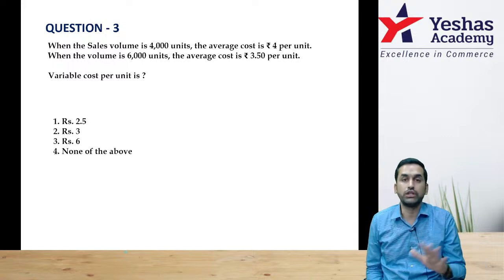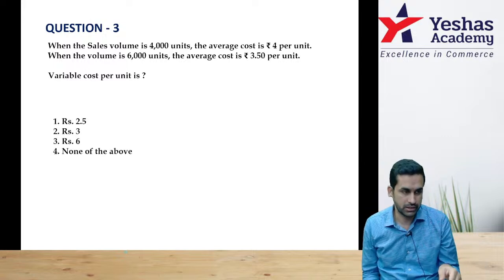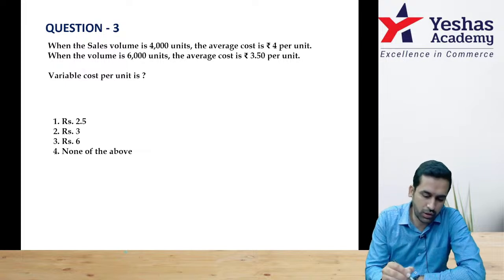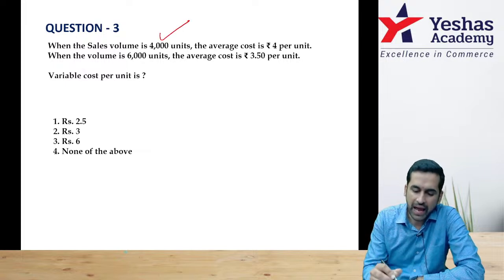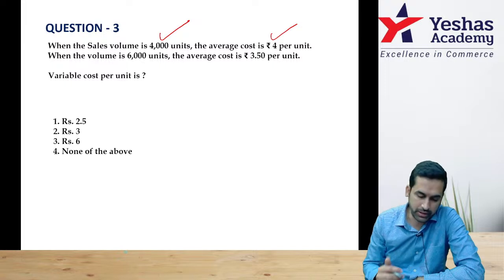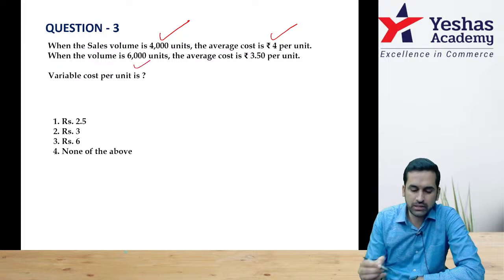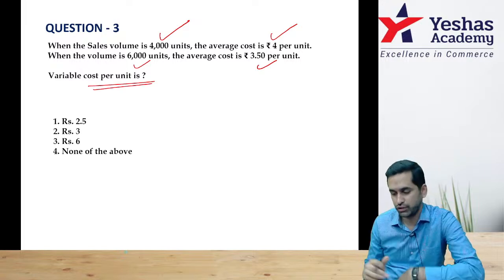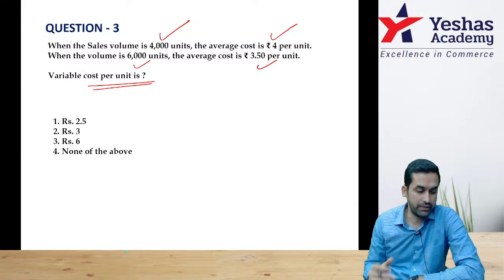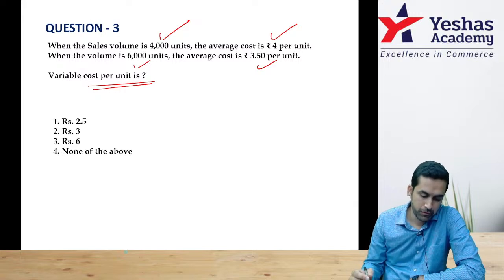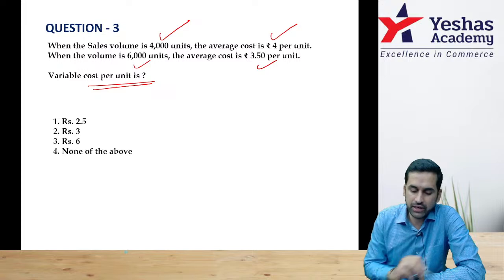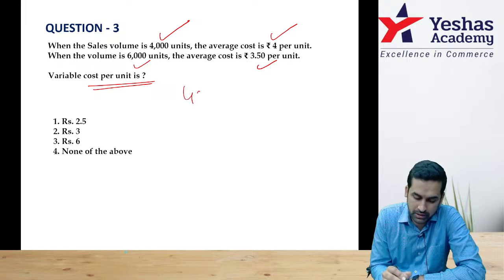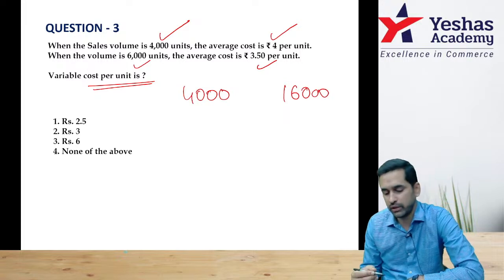Right. Question number 3. I want everybody to try this. When sales volume is 4,000 units, average cost is 4 rupee per unit. When sales volume is 6,000 units, average cost is 3.5 per unit. Variable cost per unit is dash. I want everybody to try. Sales volume 4,000, average cost is 4 rupee. That means when you are at 4,000 units, total cost is 4,000 into 4.